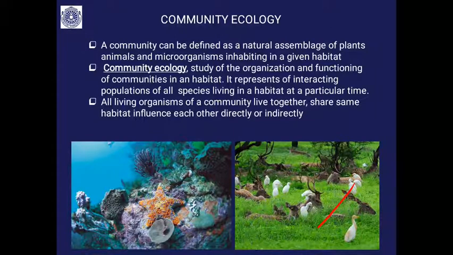Grasses are the dominant species, and here and there you will see some tree species also. Then you will find birds, insects, herbivores, and you may see some carnivores also. All these together inhabit the grassland habitat; they are the grassland communities.